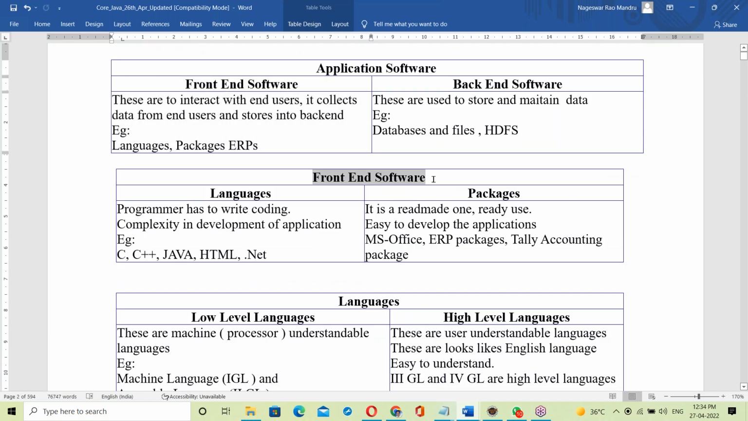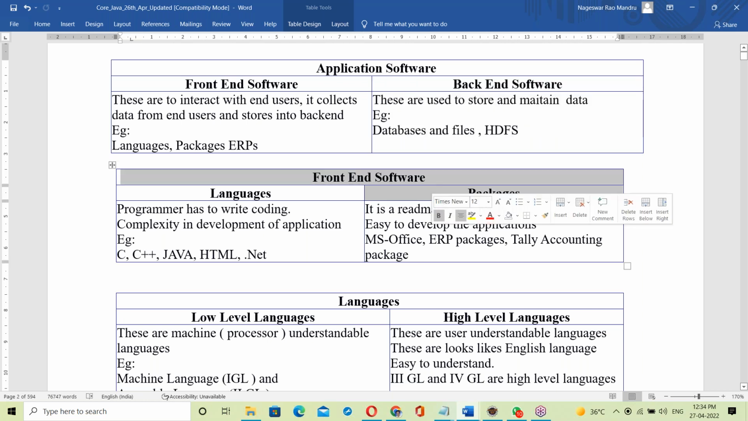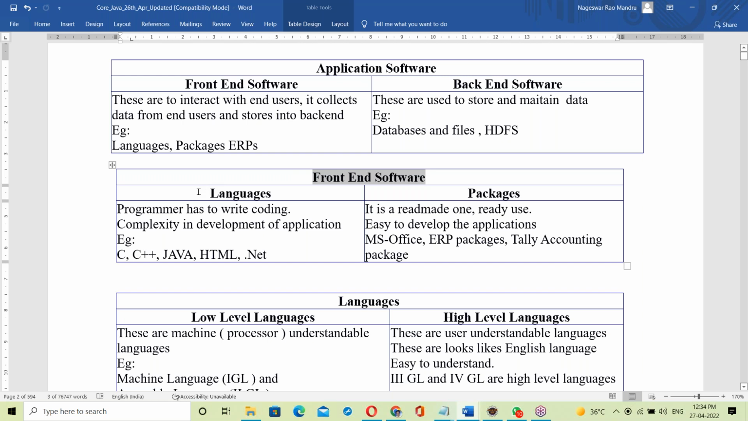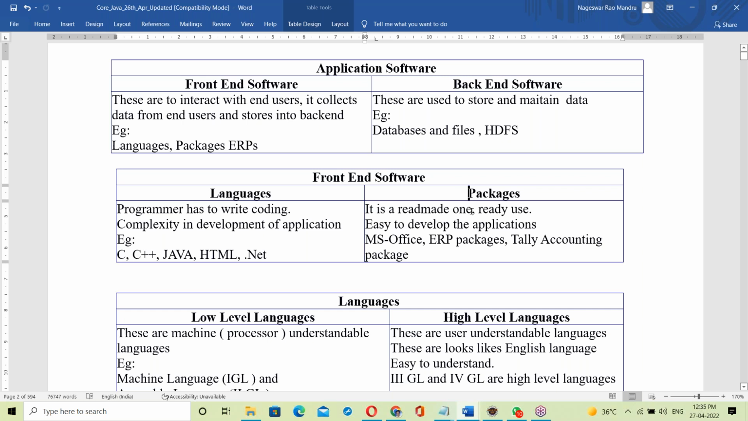Now let us move to front end. Java is a front end. The backend is not necessary for us, our topic is Java. In the front end there are again two categories: languages and packages. Packages are ready-made, ready to use. MS Office is a package. ERP and Tally accounting packages, SAP ERP, Oracle ERP, all come under packages. Ready-made, ready to use, with no coding.